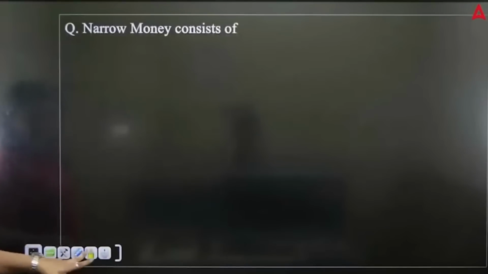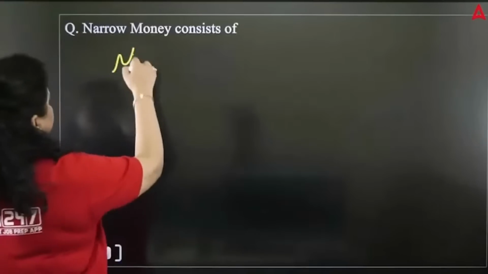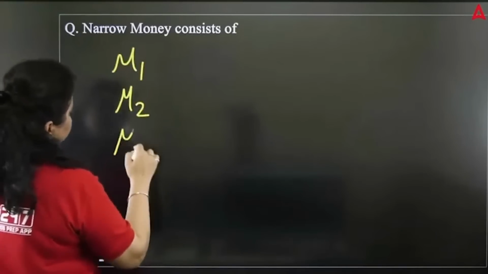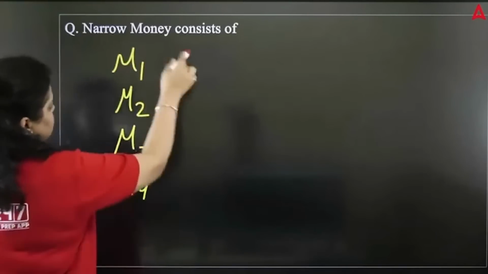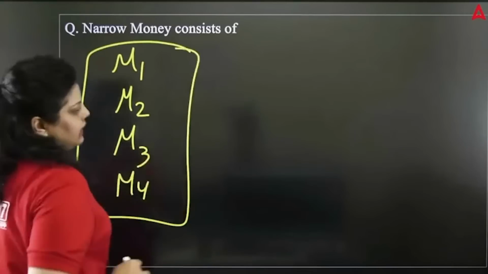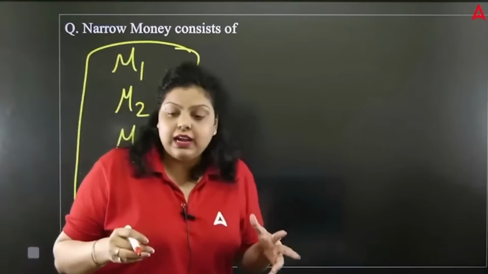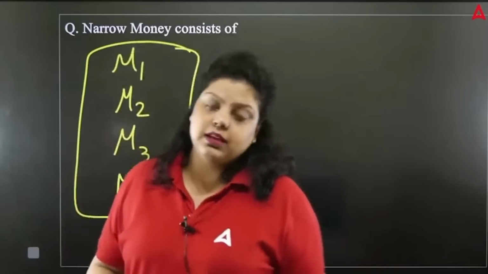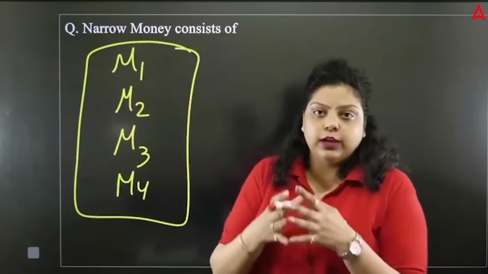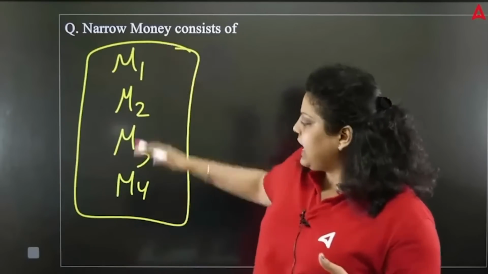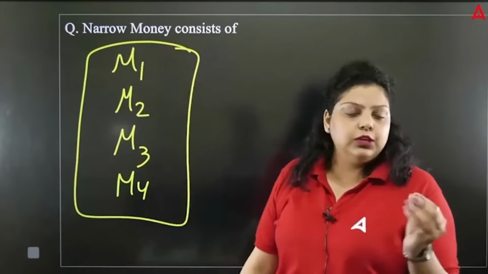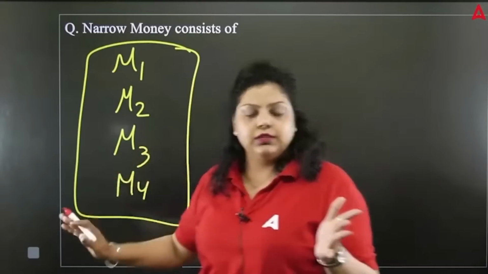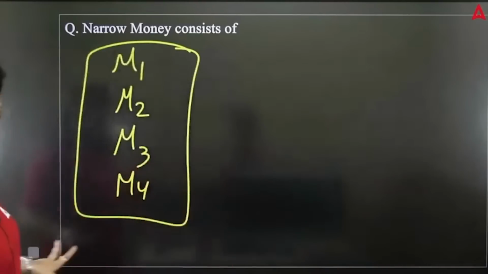Now, narrow money consists of. We know M1, M2, M3 and M4 are there. These are the measures of money. RBI needs to identify how much cash and money supply is there in the market, and to analyze that and get the data, RBI has introduced the measures of money, M1, M2, M3, M4.